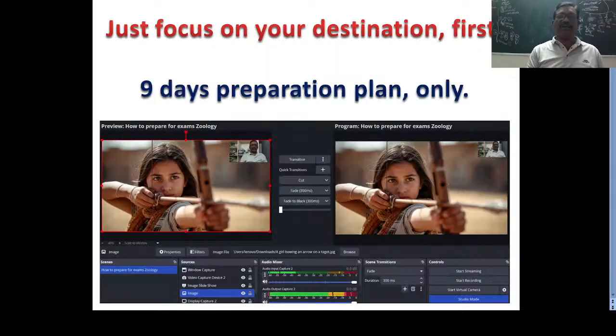So now we are starting. First, just focus on your destination. Your examinations will start in this November month or early December, so you have to be very serious. Just focus on your destination.